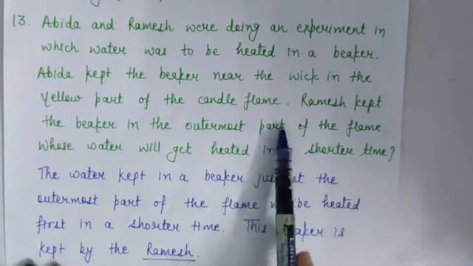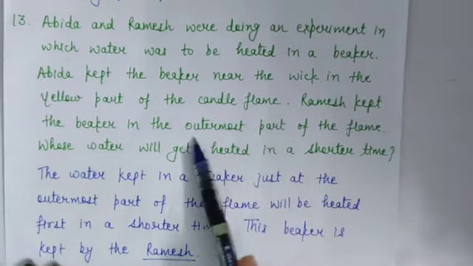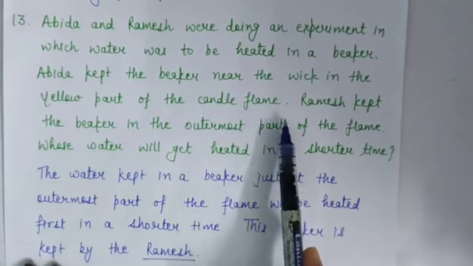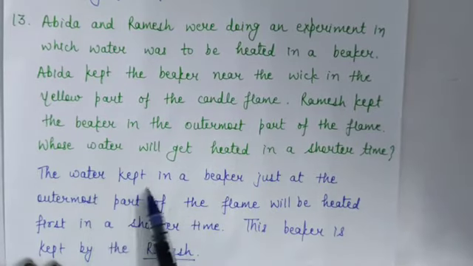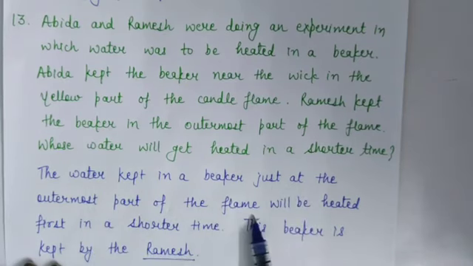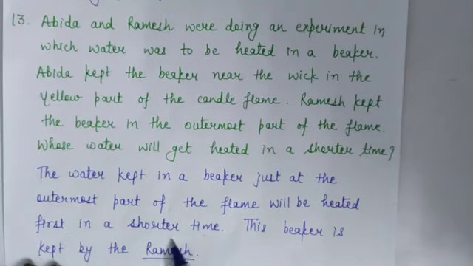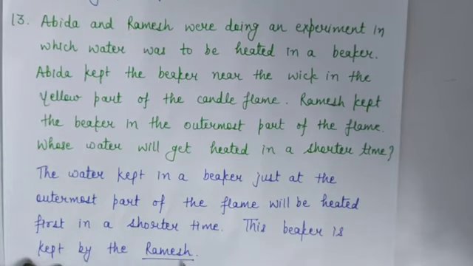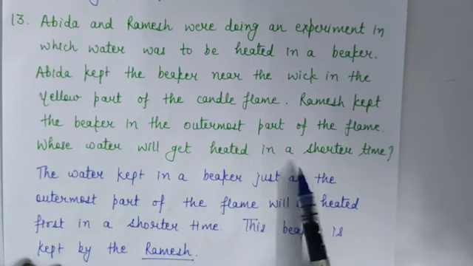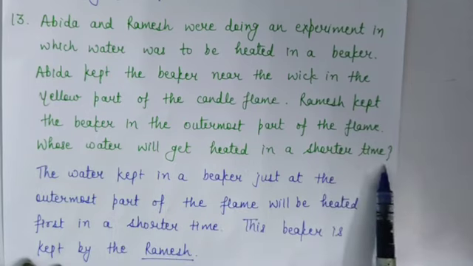So we know that the outermost part of the flame is the hottest part of the flame. That's why the water kept in a beaker just at the outermost part of the flame will be heated first in a shorter time, and this beaker is kept by Ramesh. So whose water? Ramesh's water will get heated in a shorter time.